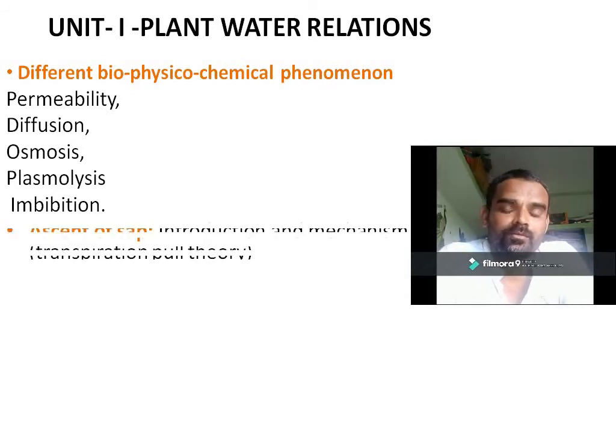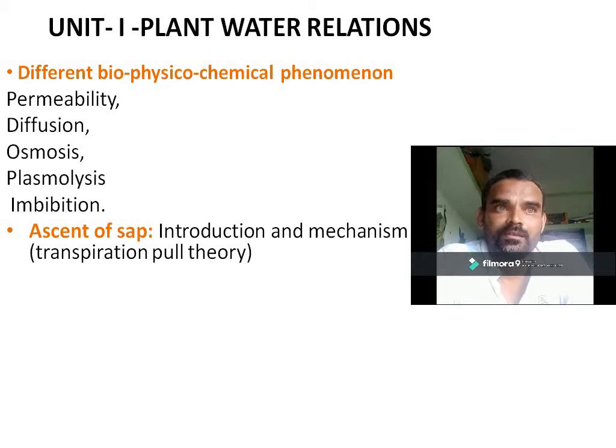Next topic we have to study is the ascent of sap. The question arises, what is the ascent of sap? We know that water is absorbed by the plant through the root.